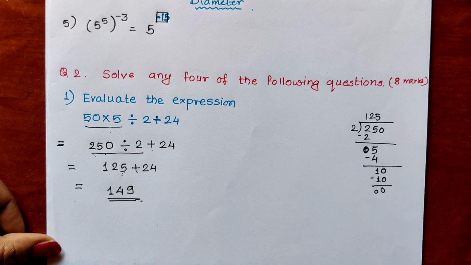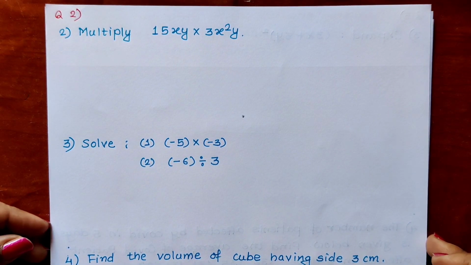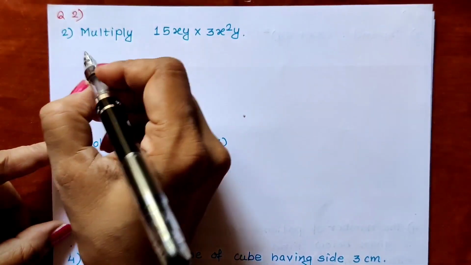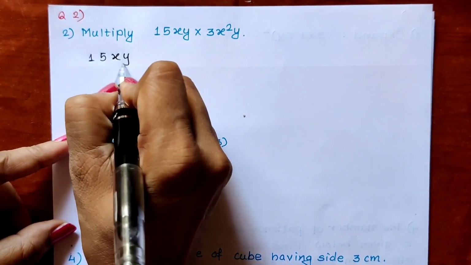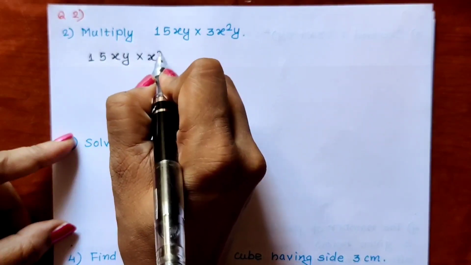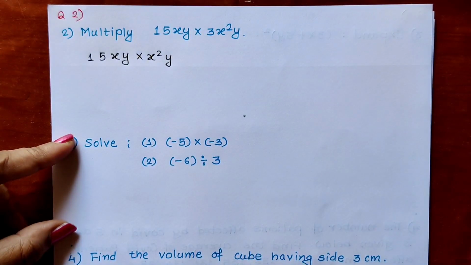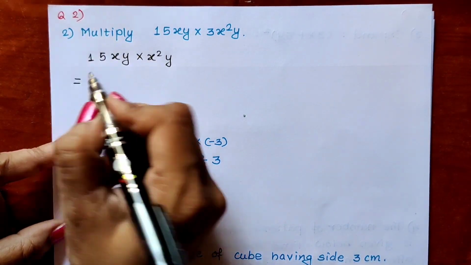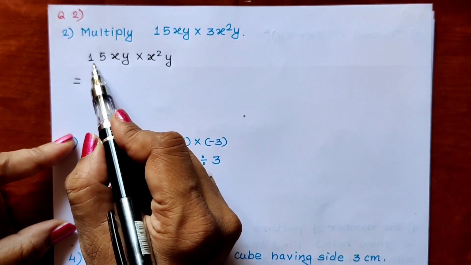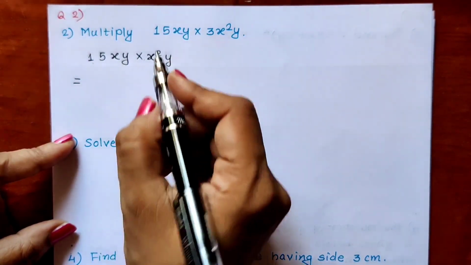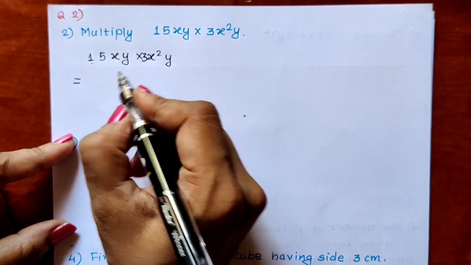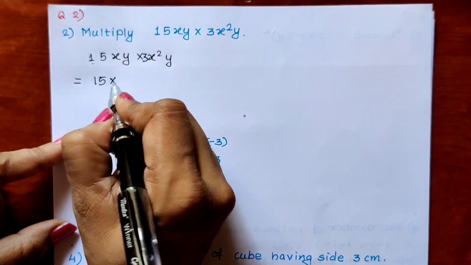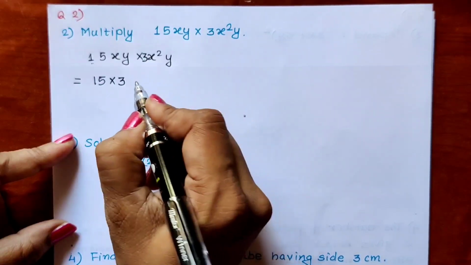Now next question, from question number 2. Next question is multiply. So let us multiply. Question is 15xy multiply by x square into y. So in multiplication what we do? We multiply the coefficients first. Here the coefficient is 3. Here 15, here 3. So first multiply the coefficients. 15 into 3 we will multiply.